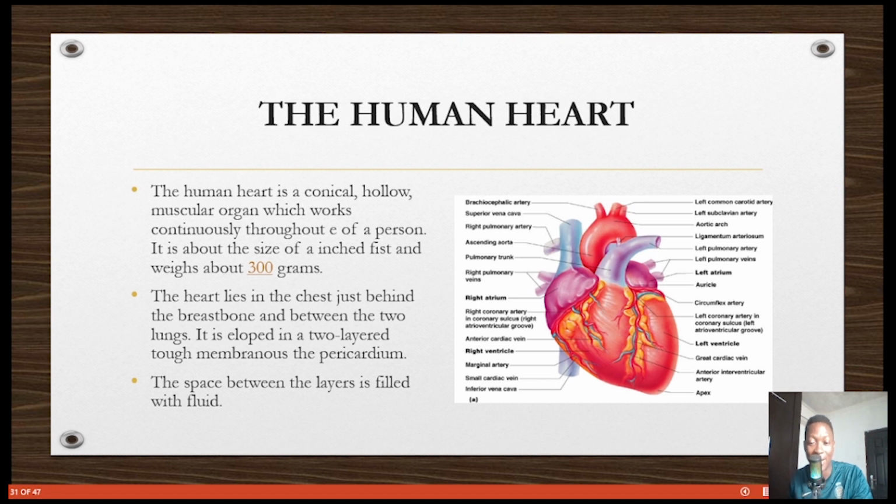It has something that covers it called the pericardium. It's two-layered, and the space between these layers is filled with fluid called the pericardial fluid. Right? It's always pumping. What this fluid does is that there will not be too much friction.